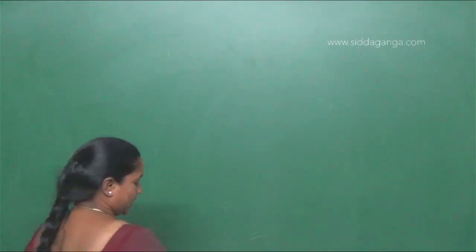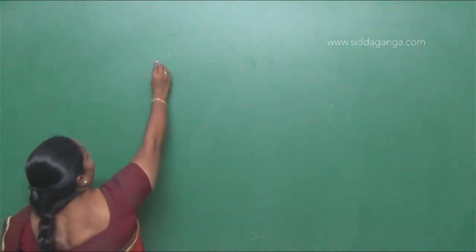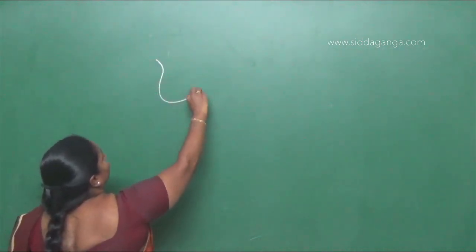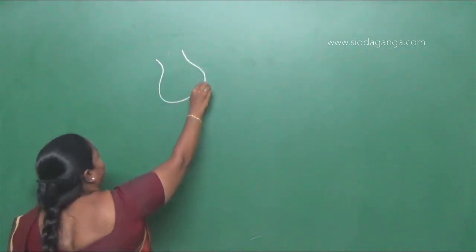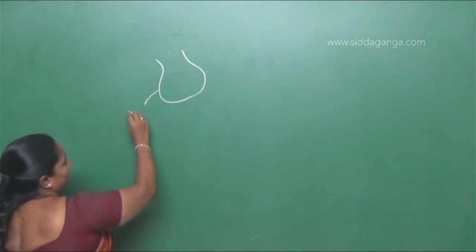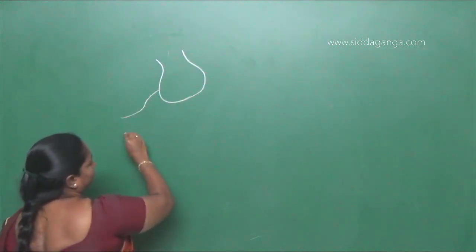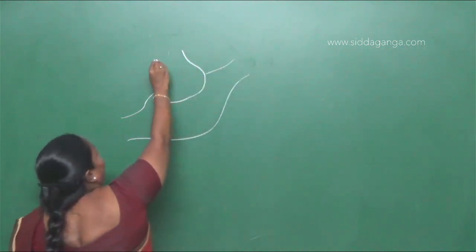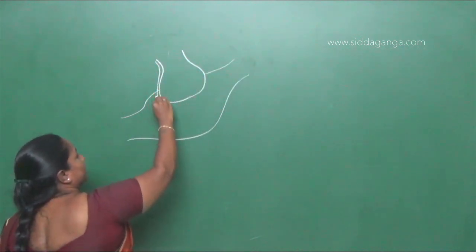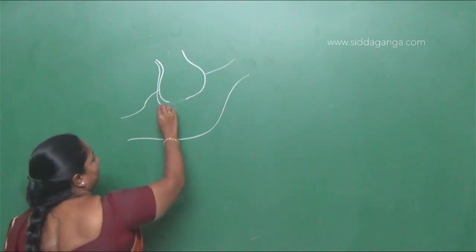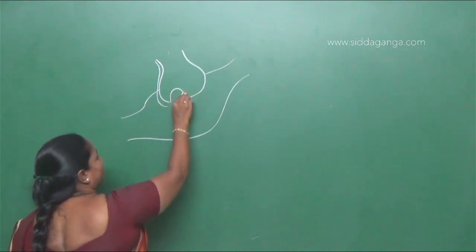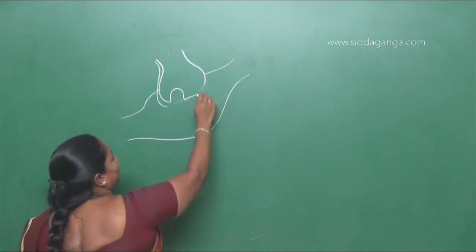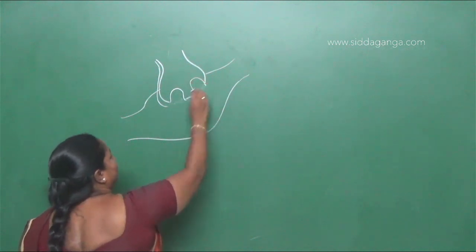So when you go to the diagram, we say that here there is an end of an axon, then this axon will have the end of a dendrite, right? So when we read this, there are some spaces where neurotransmitters are present, right?